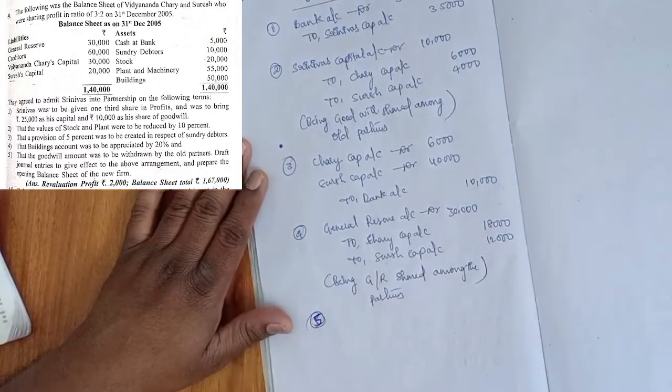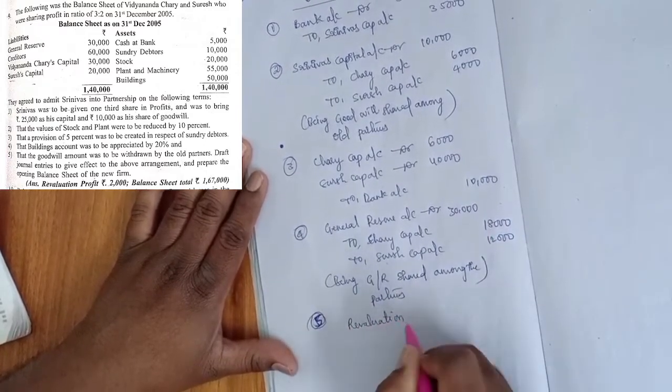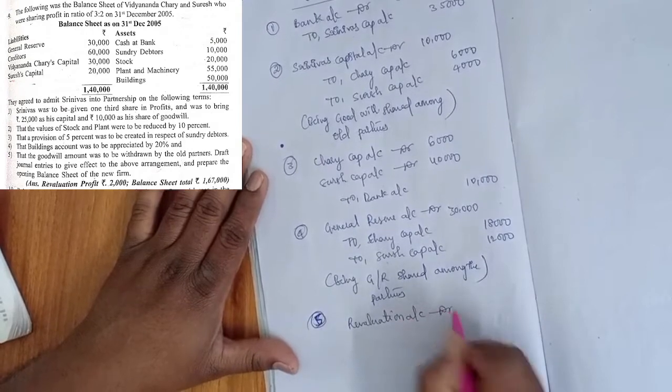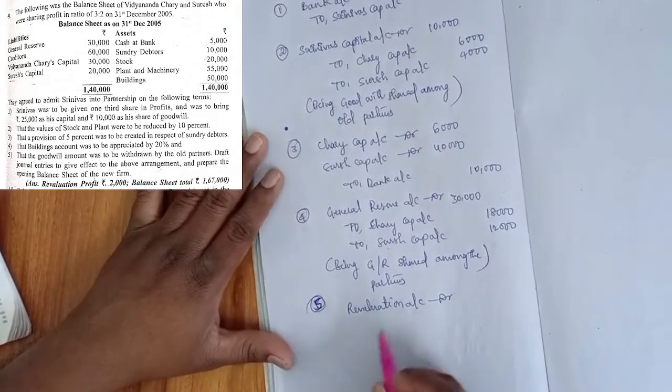Now all this amount we have to debit to which account? Revaluation account. Why is the revaluation account prepared? To know the profit or loss of the business.